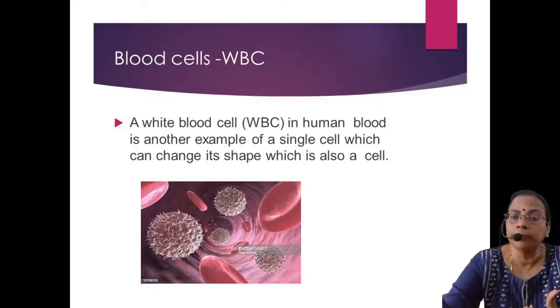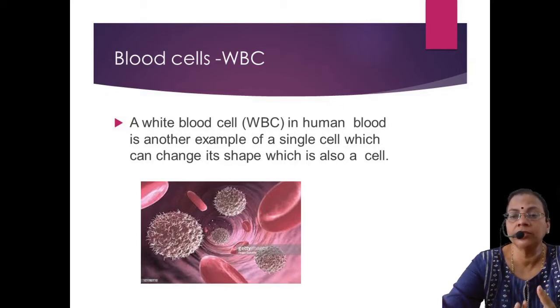So in the blood itself, there are different types of cells: WBC, RBC, and platelets. A typical RBC is another example of a single cell which can change its shape. Same like an amoeba, the WBCs also can change shape, and they can come out of the blood and move around within the tissue fluids.